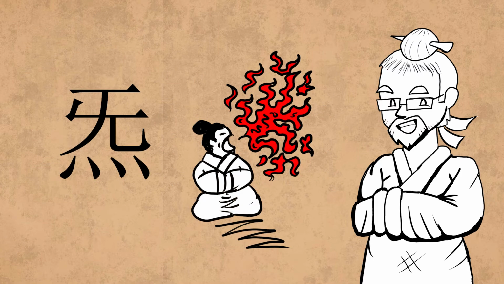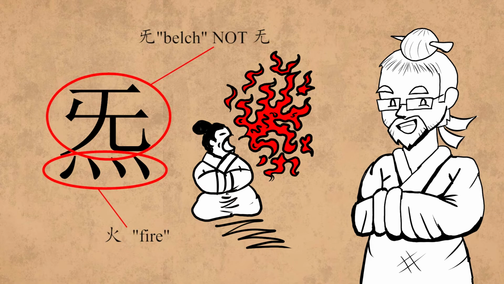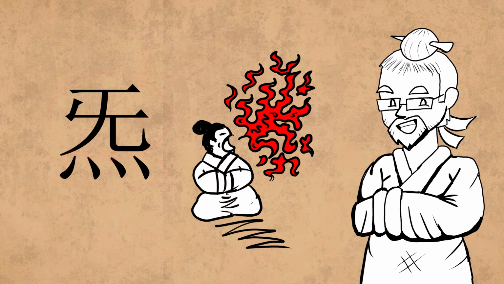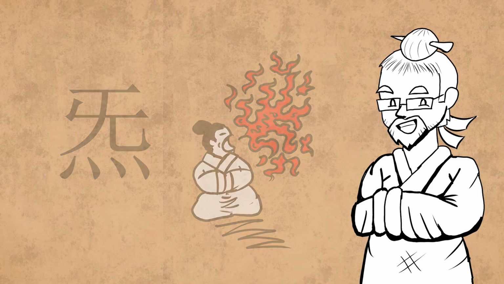The first one, belching fire qi, is seen almost exclusively in Taoist texts, although it probably has very little to do with chugging gunpowder to attain immortality. The top is often mistakenly identified as wu, but is in fact ji, to belch, also phonetic, plus fire at the bottom, i.e. to belch fire. This is perhaps referring to the steam that emerges from your mouth on a cold winter morning when you're up at the peak of Mount Tai training your qigong.